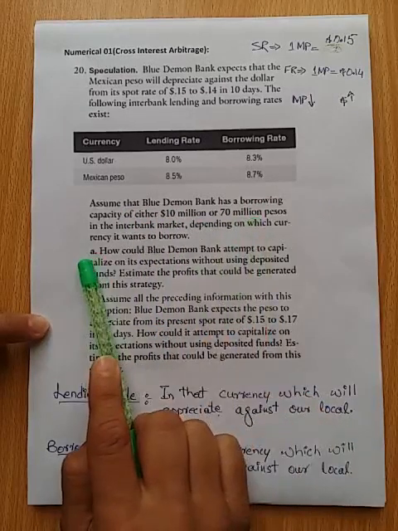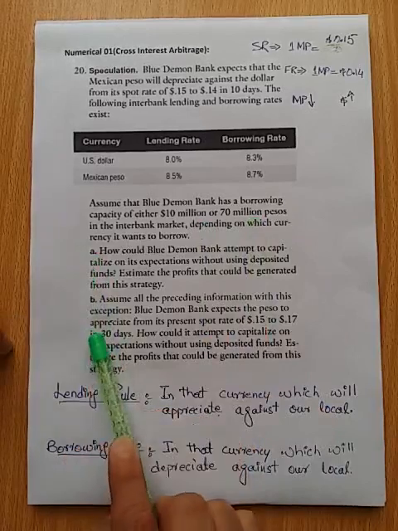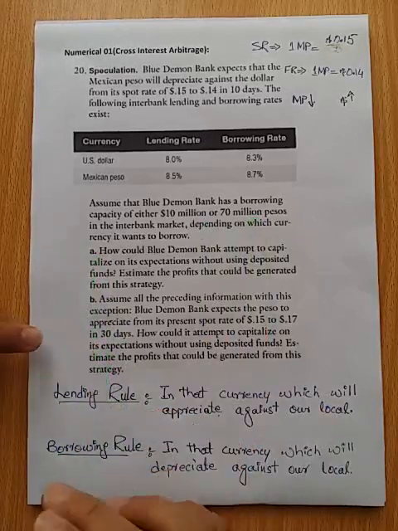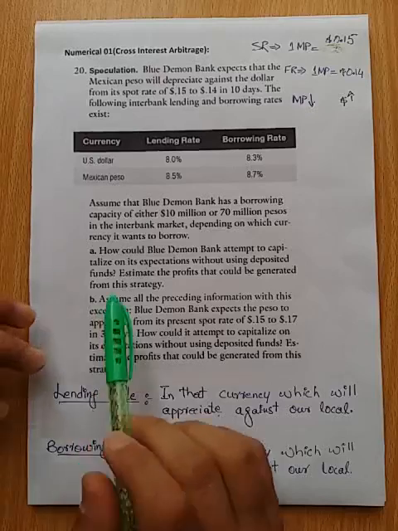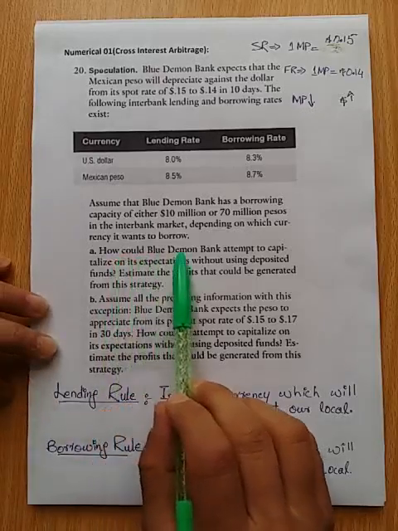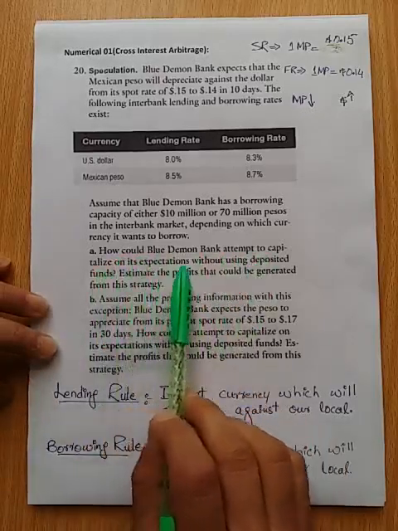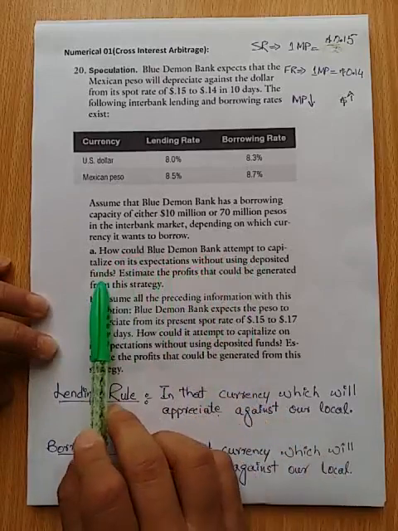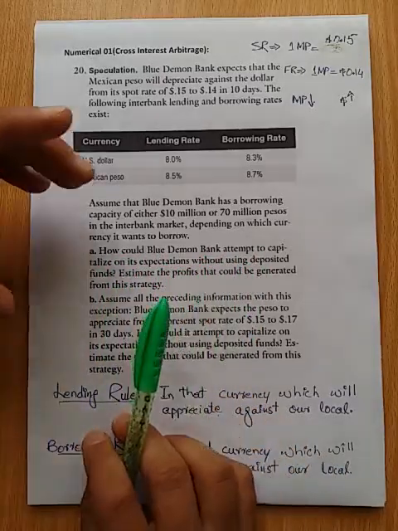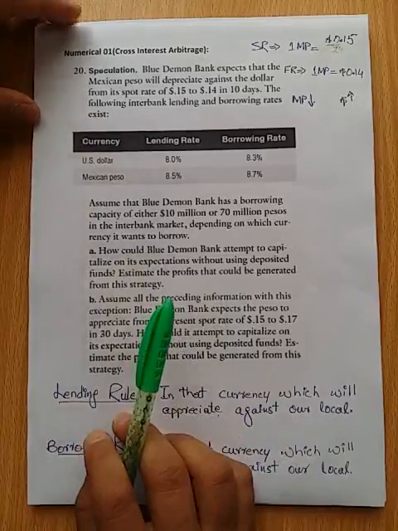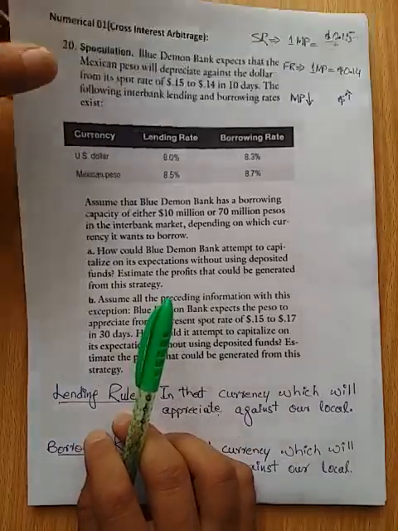Let's solve part A. The video only focuses on part A. We will have the next video for part B, because the numerical is a little long. So how would Blue Demon Bank attempt to capitalize on its expectations without using deposited funds? We need to estimate the profit, and we need to find the arbitrage flow here. So let's do the numerical then.